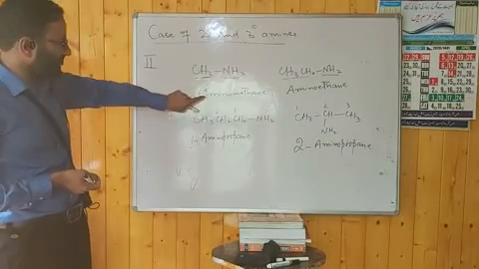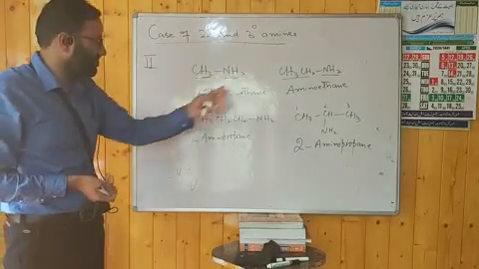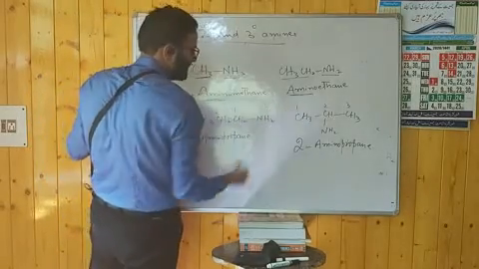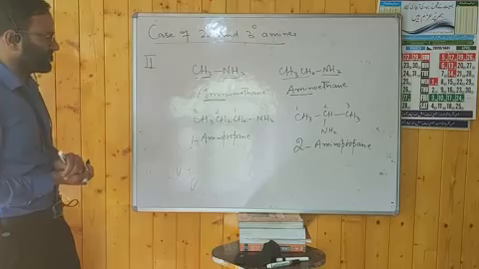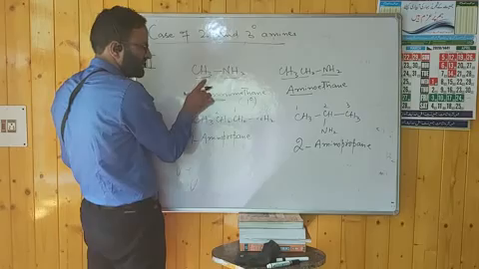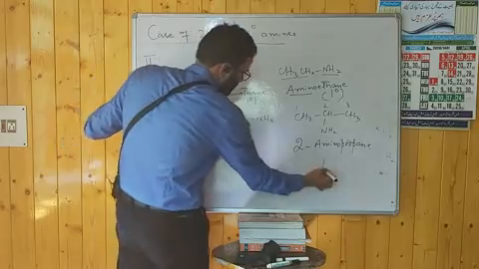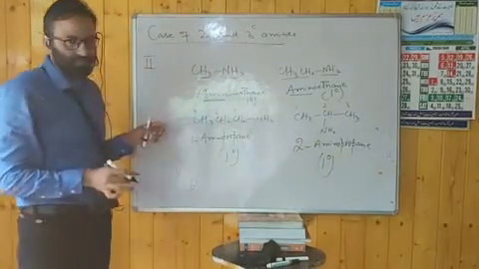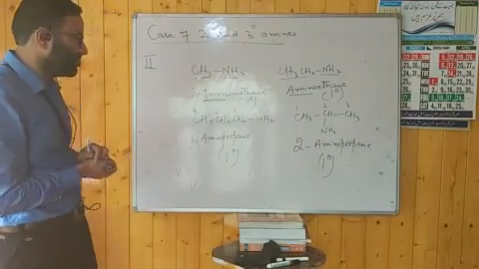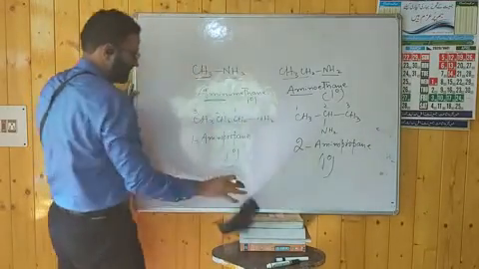This is the second way, the alternate way to name the aliphatic amines in the common method. You have to use amino as a prefix followed by the name of the alkane. Here it is used as a prefix. If you look at these 4 types of amines, you will find they are 1 degree because only one hydrogen has been replaced. It means that we have discussed just 1 degree. Now we have to discuss 2 degree and 3 degree. Before mentioning those two, you have to remember just one line.